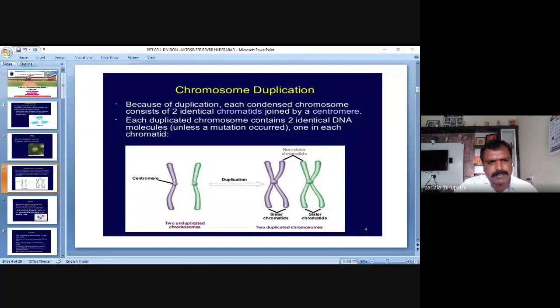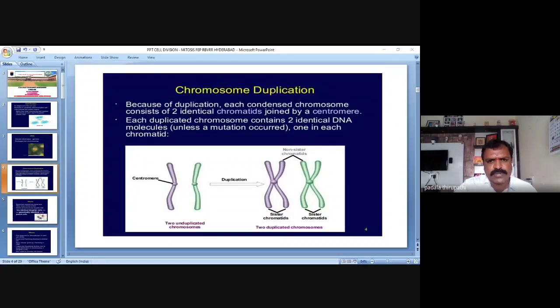So the blue color chromatid you observe in this slide, and at the same time the green color chromatid or chromosome you observe in this slide. After duplication, see here, two unduplicated chromatids are here.